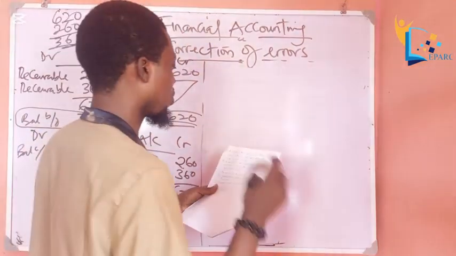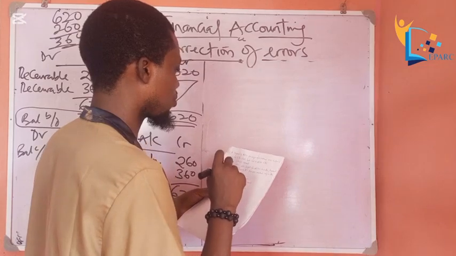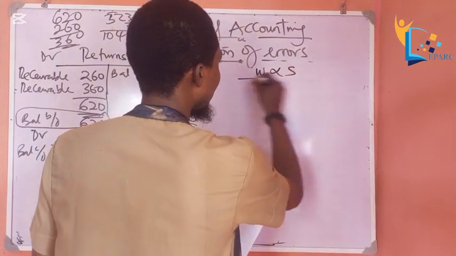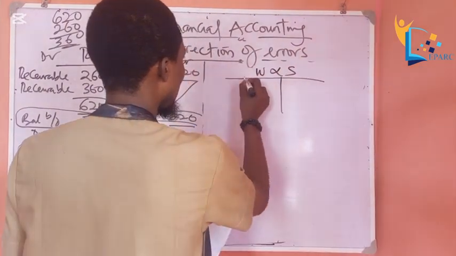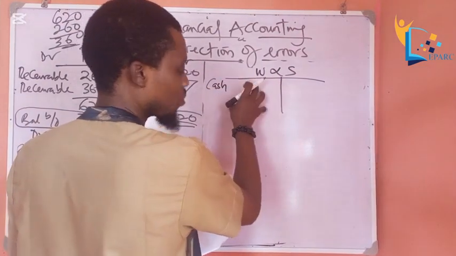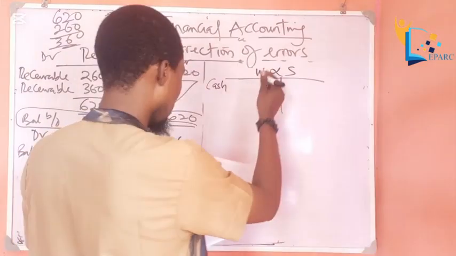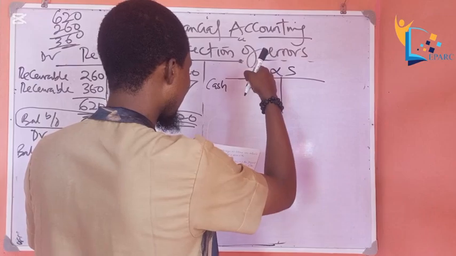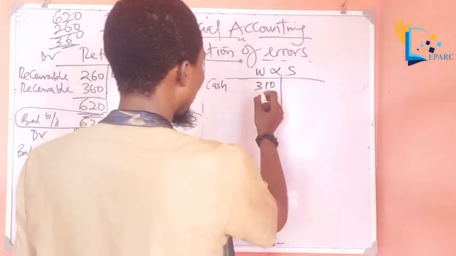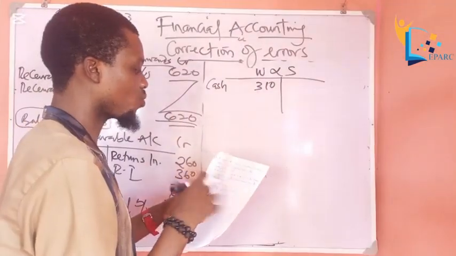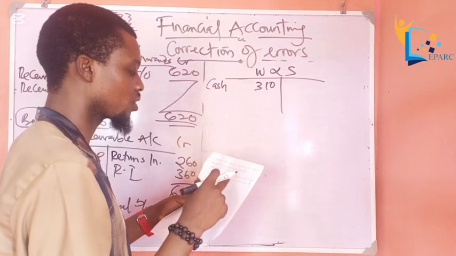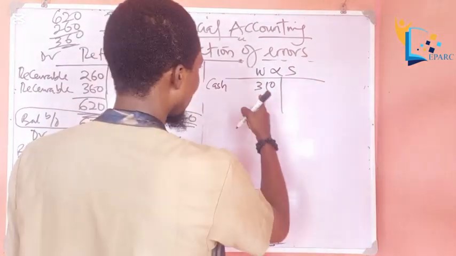So, payment of 130 for wages and salary was entered in the cash book, but as 310 in the wages and salary account. Wages and salary usually have debit balances because it's an expense. So instead of entering it as 130, they entered it as 310. So this is the error. This is an error of overcast. So we have to what? Deduct it. So how do we correct this error now?